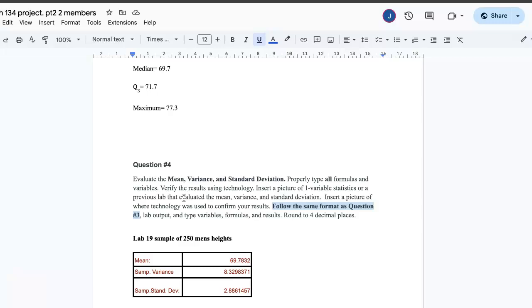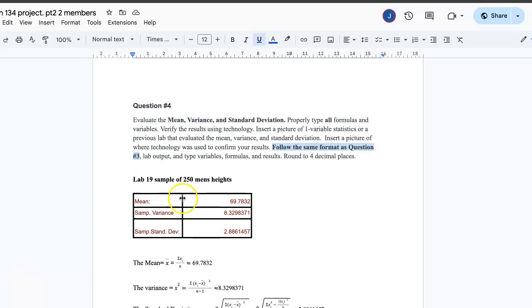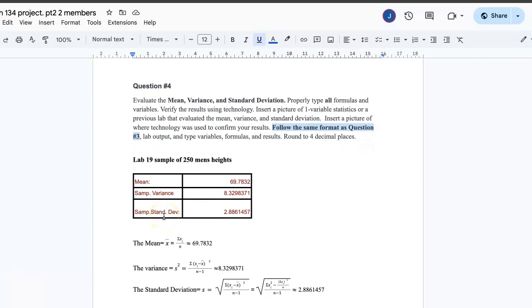Now, the fourth question, moving on. The fourth question says evaluate the mean, the variance, and the standard deviation. Now, it's asking us to properly type and formulate all our formulas and variables, and that's what we did right here. We also have to follow the same format as the previous question. So we have to use a repeat of our mean, our sample variance, and our sample standard deviation, just so you people watching at home understand the numbers we are working with.